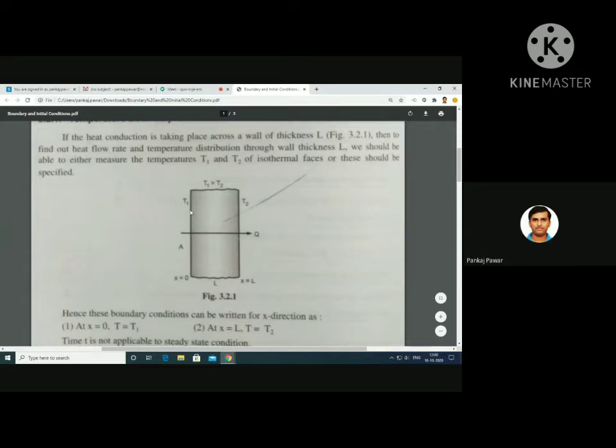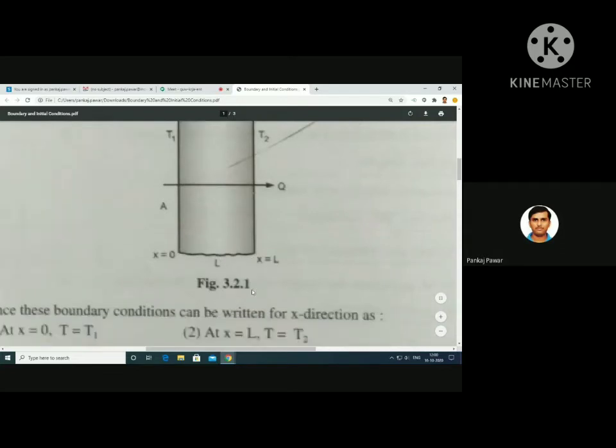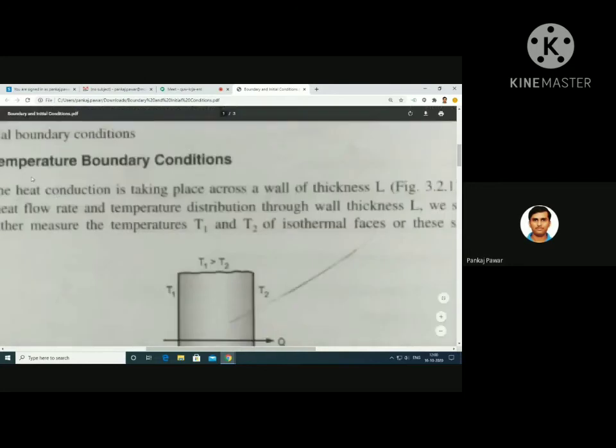Here you can observe we are having one plane wall whose dimensions are given, that is at x is equal to 0, and the total width of that plane wall is capital L. The left side will be at x is equal to 0 and the right side will be at x is equal to capital L. So we are having this as a temperature boundary condition.